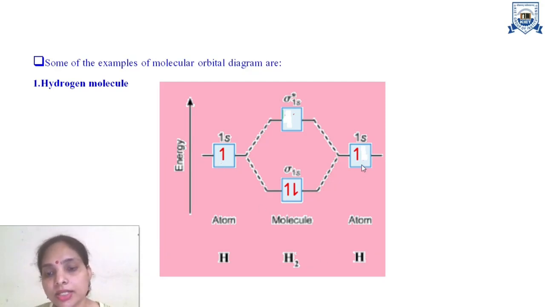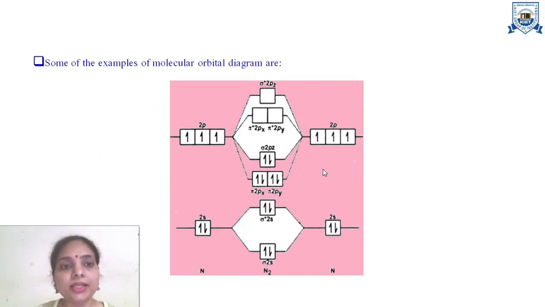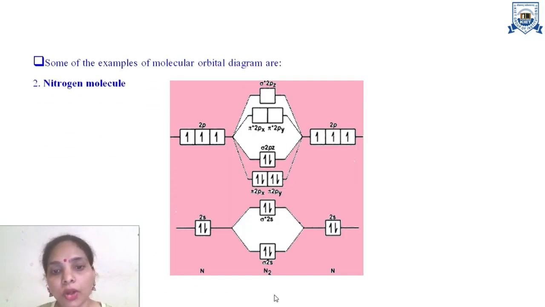Each has 1 electron, and in the middle, the molecular orbitals of the hydrogen molecule are shown. So when 1s and 1s atomic orbitals overlap, 2 molecular orbitals form. One is bonding and the other is anti-bonding, and those 2 electrons will go into the bonding molecular orbital according to Aufbau rule.